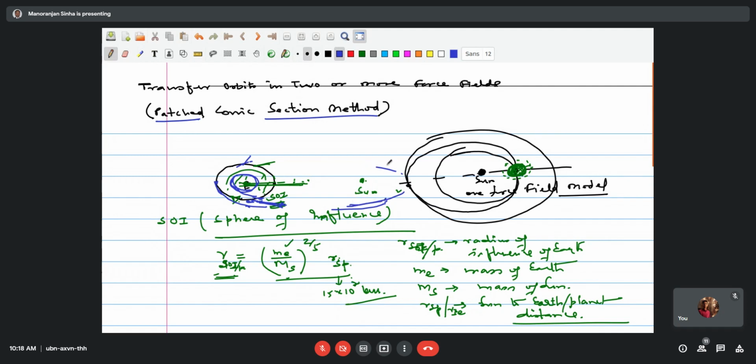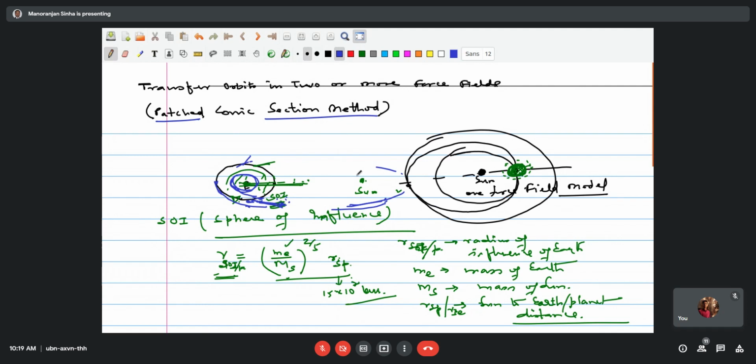And while you implement it for practical purposes, whatever the trajectory is, it will get affected because the satellite will be moving for years. Okay, so it's not a short duration. During that time, perturbation in the trajectory due to other planetary systems will be present. So while numerically integrating, we will also account for the distance of other planets from the satellite, including the Sun. Okay, so that gives you the real result.